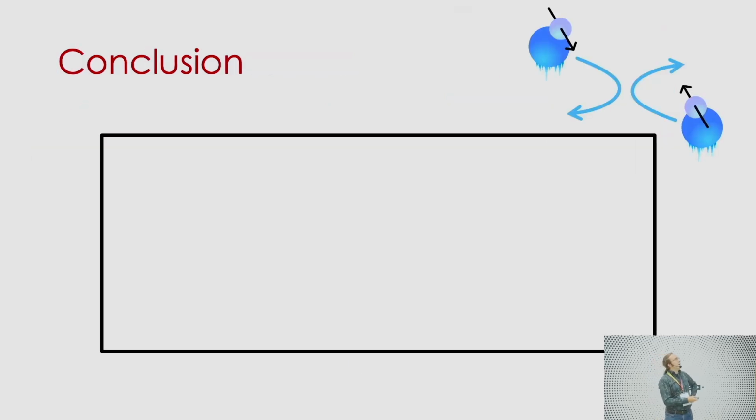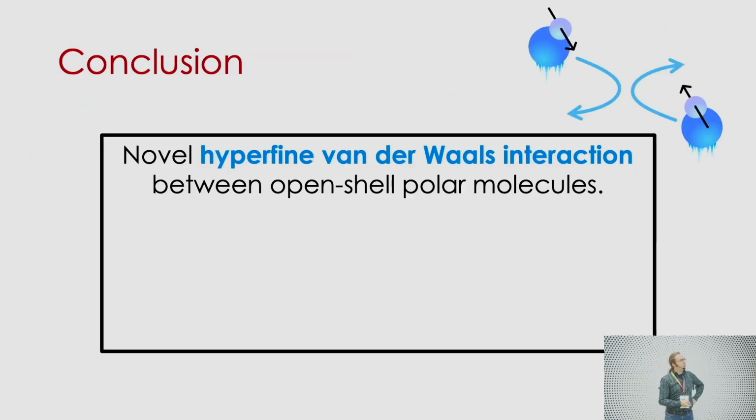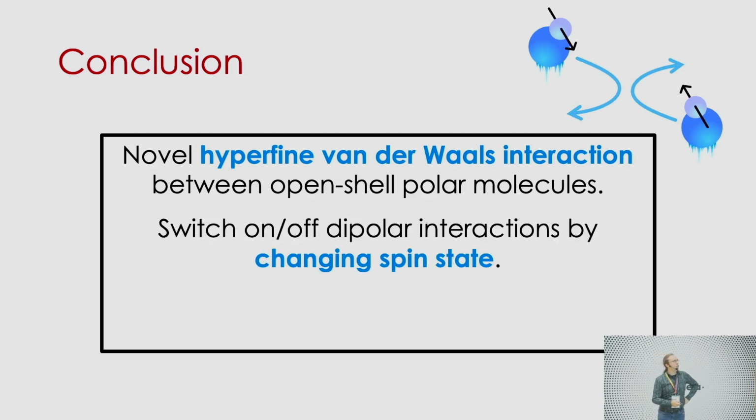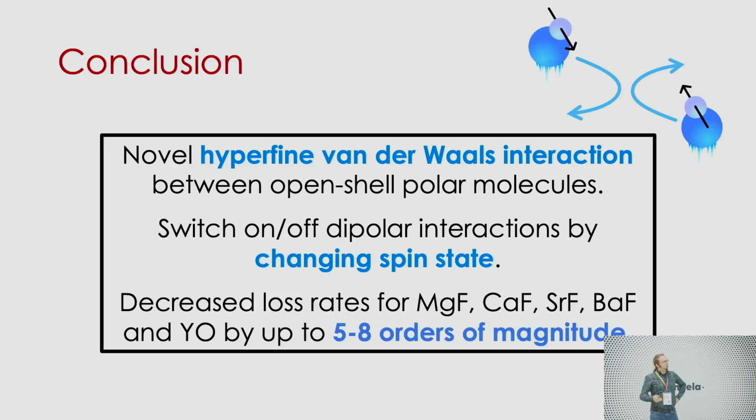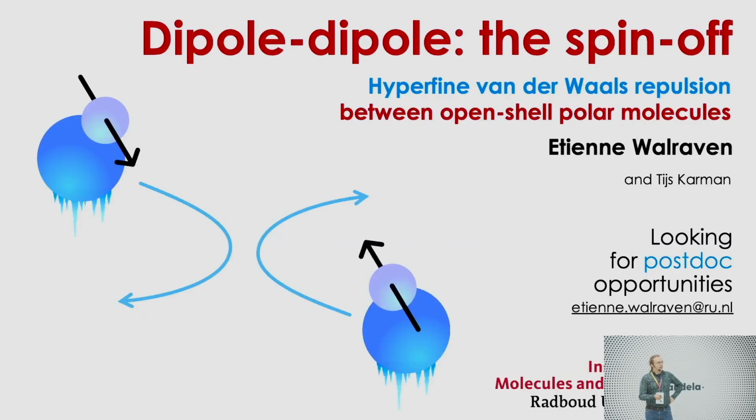Anyways, in conclusion, I have shown a novel interaction, which we term hyperfine van der Waals interaction, between open shell polar molecules. I have shown that we can switch on or off these dipolar interactions by changing the spin states of your molecules. And I've shown you that we can decrease loss rates for a few open shell molecules by up to 5 or even 8 orders of magnitude. With that, I come to the end of my talk.